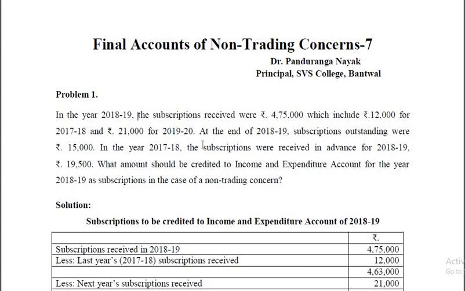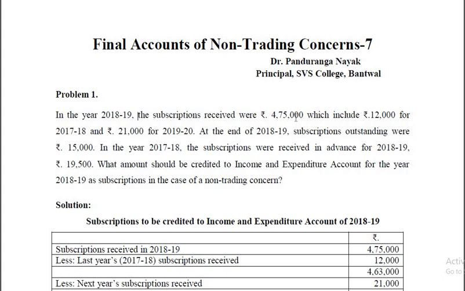Similarly, 21,000 received for 19-20, which means next year, is received in advance, and therefore that is not the income of the current year. Therefore, it should be deducted.